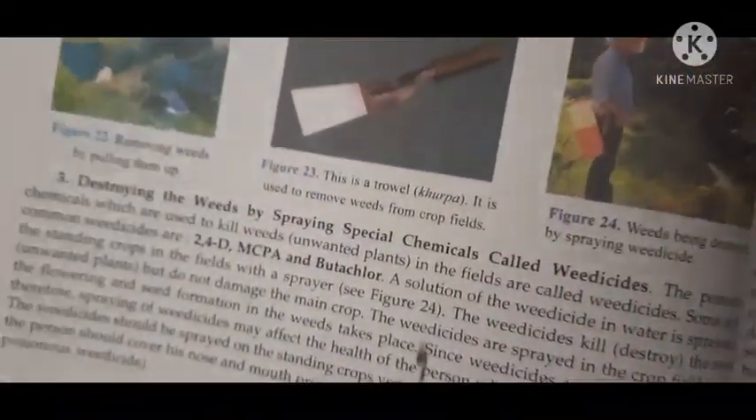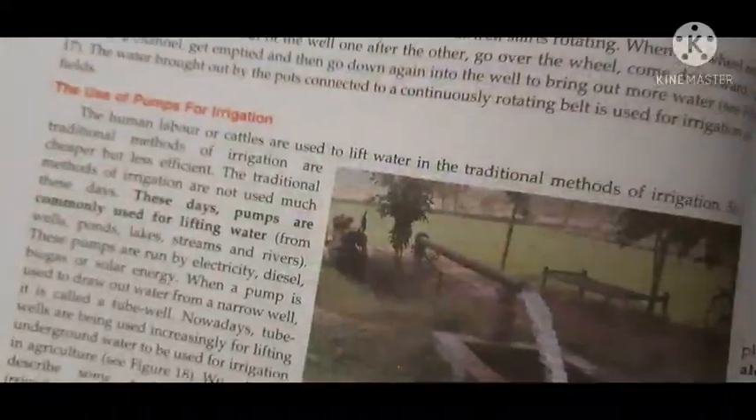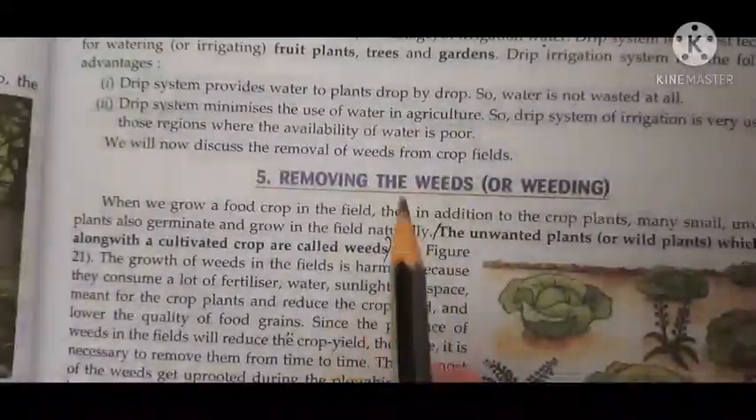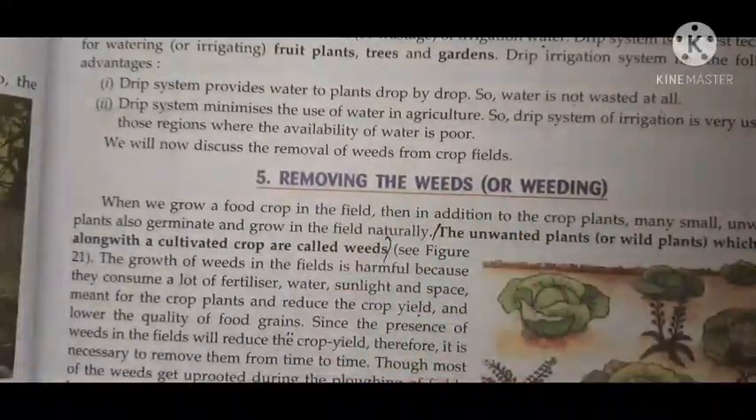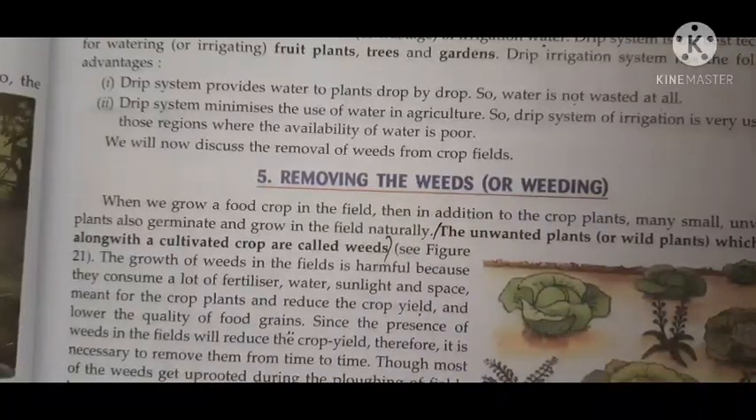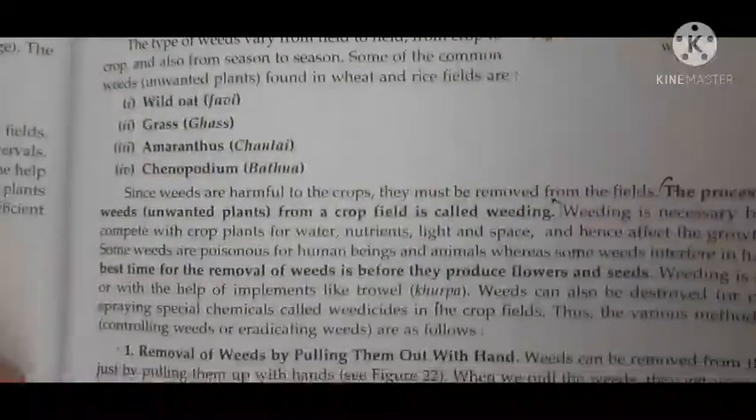So we were discussing weeding, or removal of weeds. What is weeding? The removal of weeds is called weeding. And how are the weeds removed? So the three methods were given yesterday.